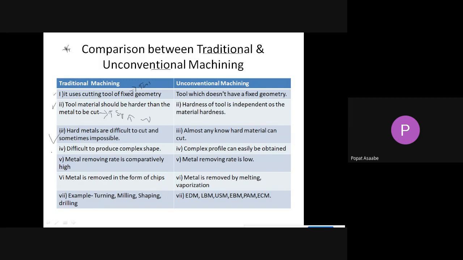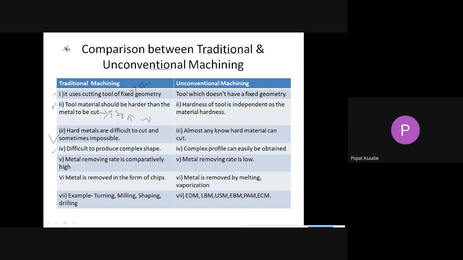Now see, the next difference is that it is difficult to produce complex shapes with traditional machining. For example, suppose we have a very hard material, and on the profile of that hard material we want to produce a complex shape. To produce that complex shape with traditional machining, using a single point cutting tool, a drill bit, a cutter and so on, is difficult.